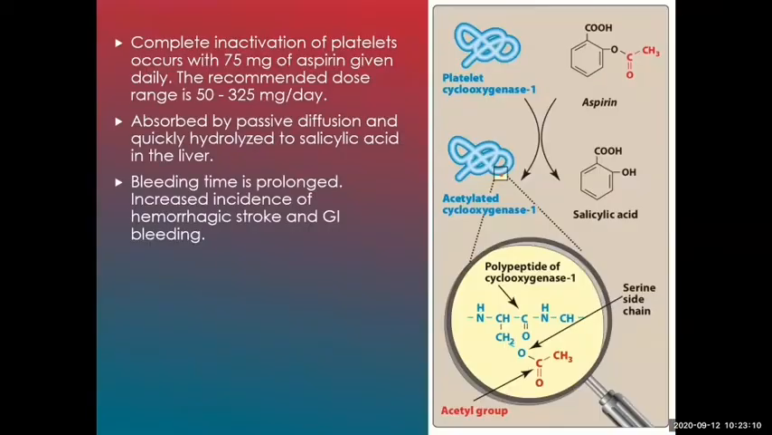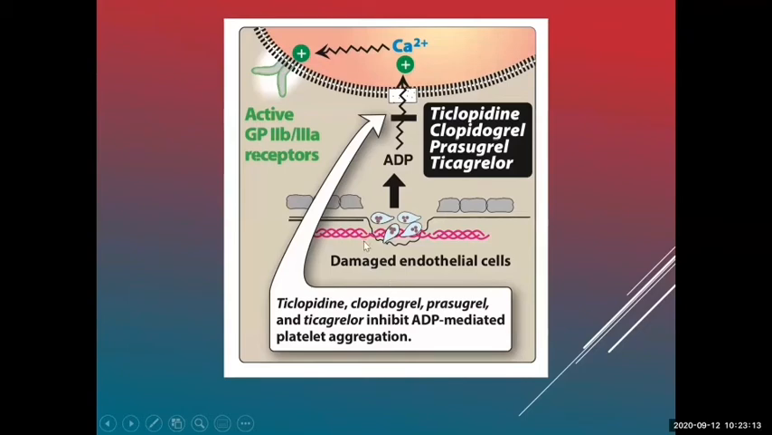This P2Y12 ADP receptor allows the entry of ADP into the platelet, and it allows the release of calcium, which further activates the glycoprotein 2B3A receptor. If glycoprotein 2B3A receptors are activated, platelets are activated. Now, drugs such as ticlopidine, clopidogrel, prasugrel, how do they act? They inhibit the entry of ADP into the platelet, and thereby they inactivate the glycoprotein 2B3A receptors. In this mechanism, basically, antiplatelet drugs are going to act.